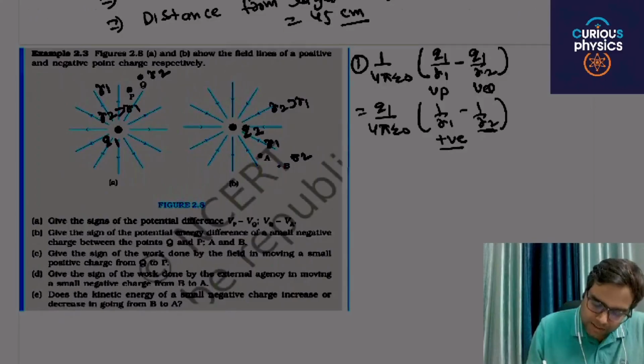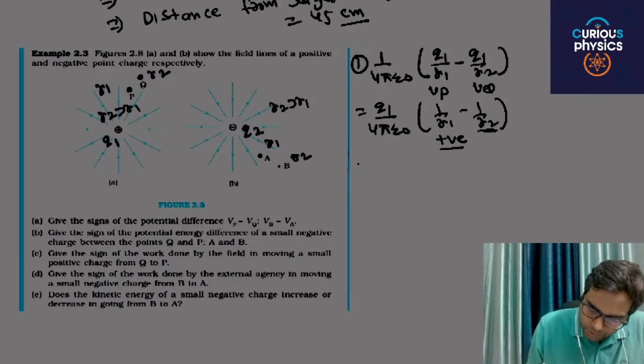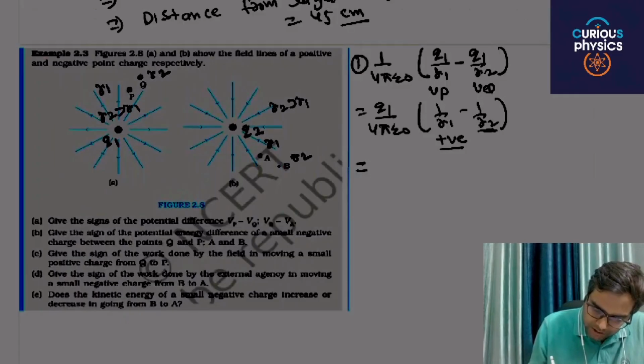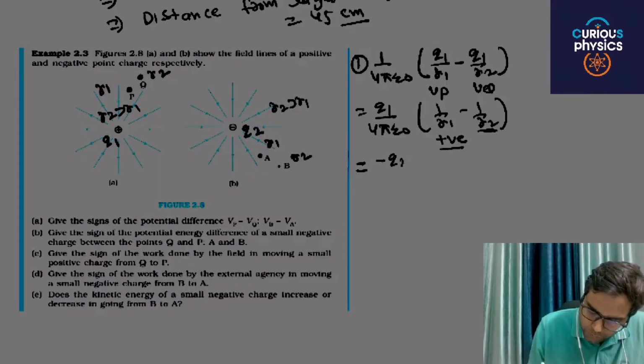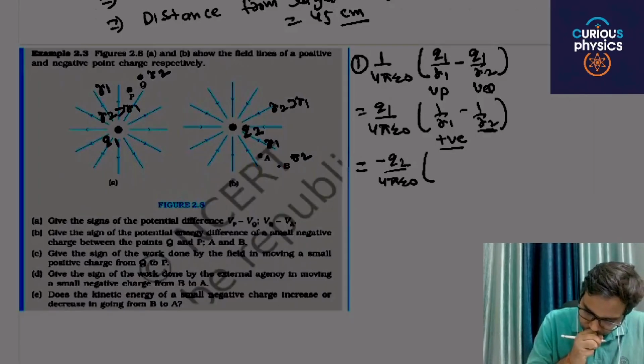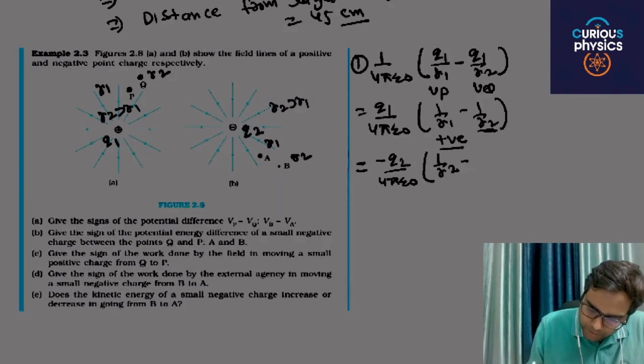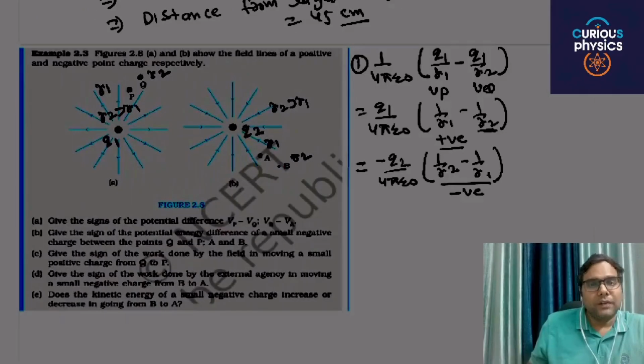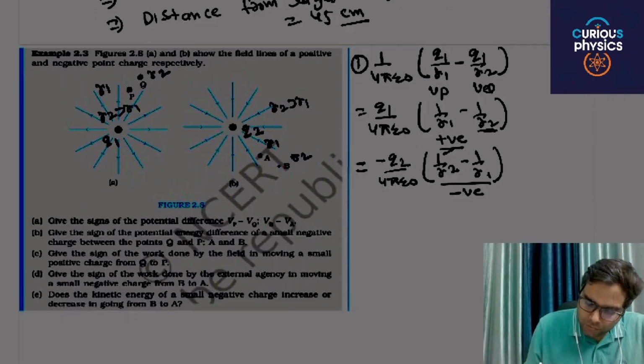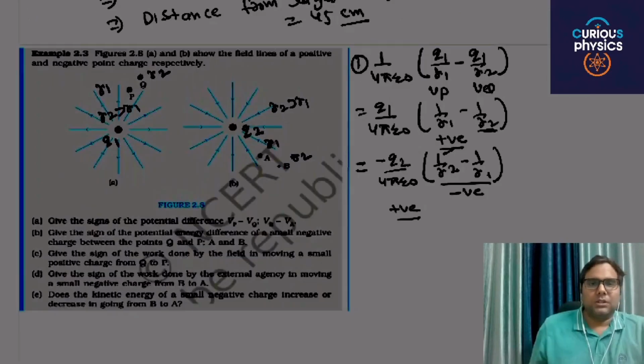In the same way, Vb minus Vq. Here the charge is negative, so Q2 by 4 pi epsilon naught times 1 by R2 minus 1 by R1. Q2 is negative, and the bracket value is also negative, since R2 is greater than R1 and 1 by R2 is small as compared to 1 by R1. Negative times negative, you will again get the answer positive.